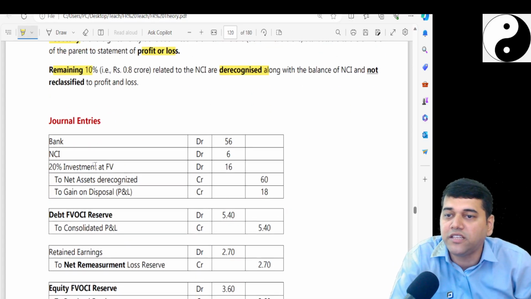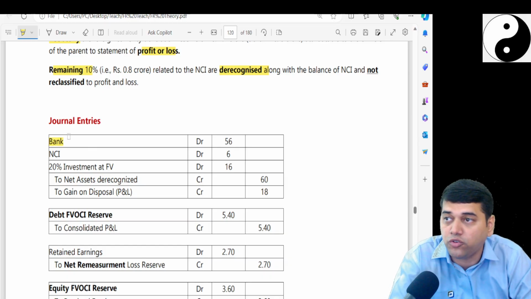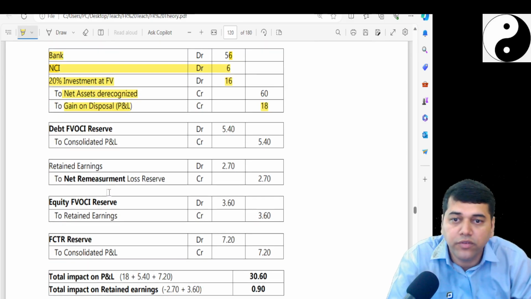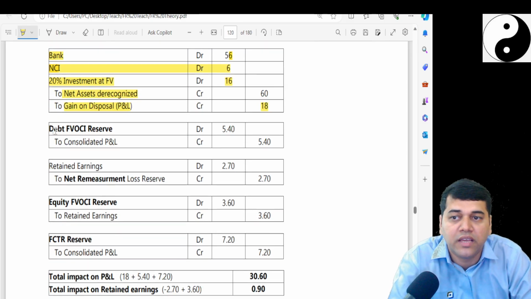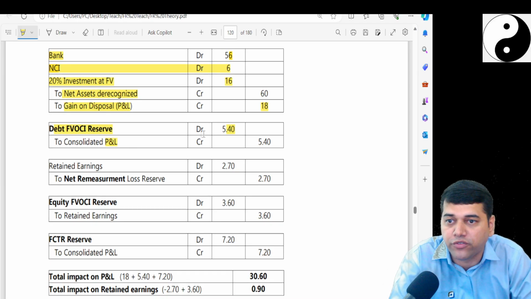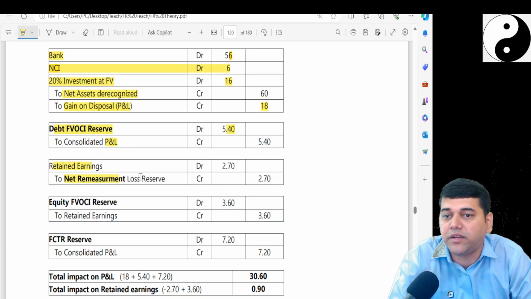So the journal entries will be, if at all they ask you: bank 56, NCI 6, investment at FVOCI 16, net assets 6, you got 60% of this, and gain on disposal will be 18. Along with this, 4 more entries you need to pass. FVOCI reserves to P&L 5.4 for that debt FVOCI, retained earnings to net remeasurement because it was a loss to you.